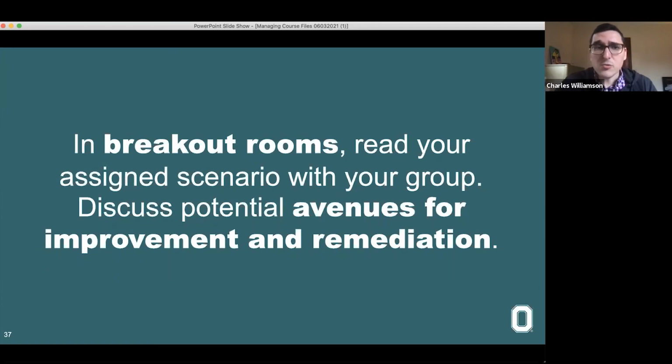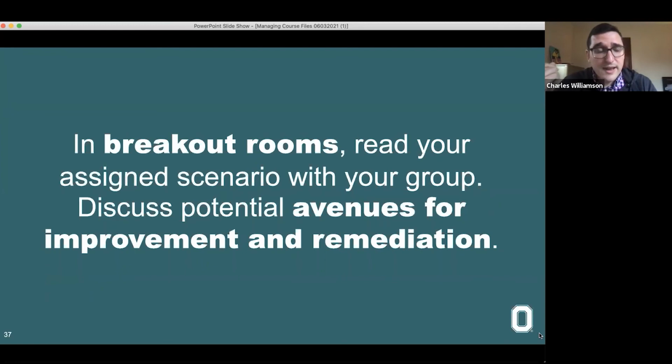Each one kind of outlines a challenge or a struggle that a particular instructor is having with file management. And it provides an opportunity for you to really look for potential avenues for improvement and remediation, potentially employing some of the strategies that you've learned over the course of this workshop.